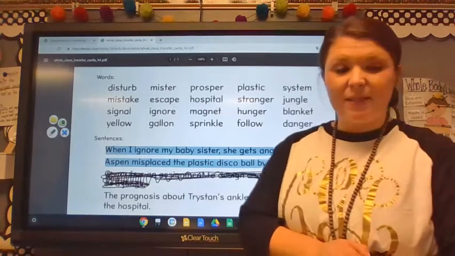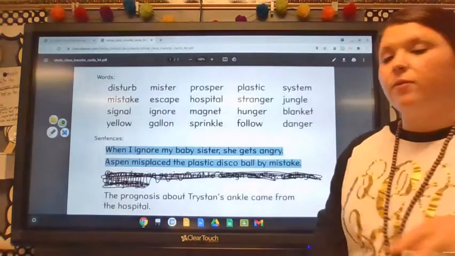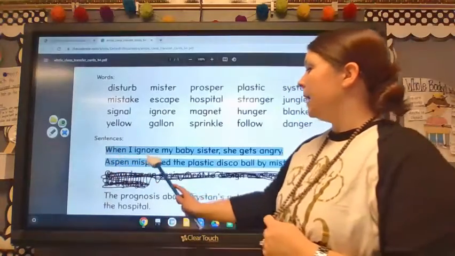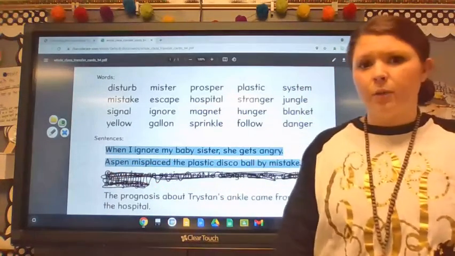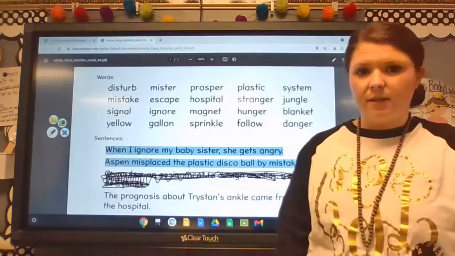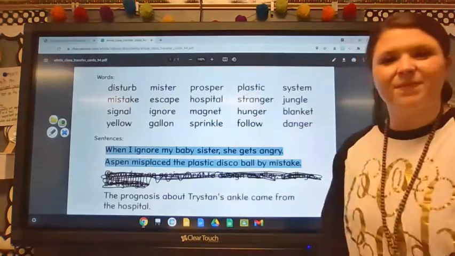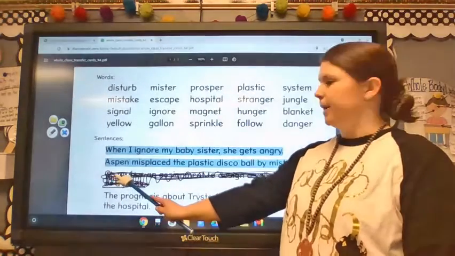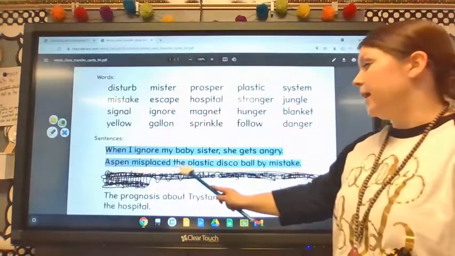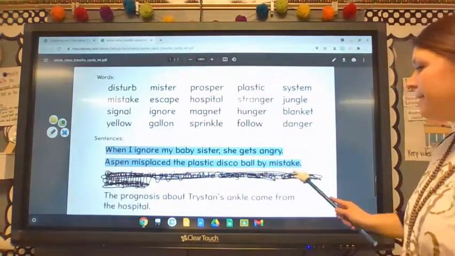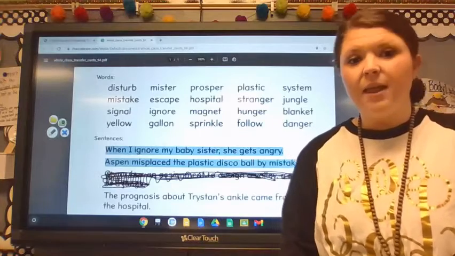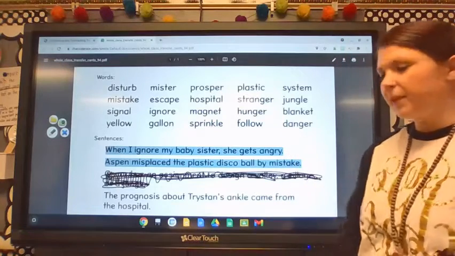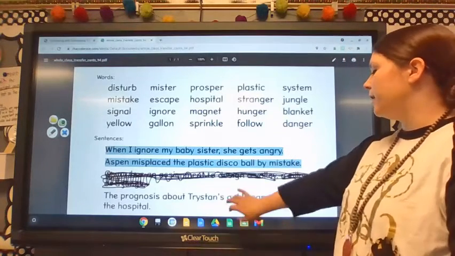All right, let's read these two sentences. Let's start with sentence number 1. Ready, read. When I ignore my baby sister, she gets angry. Who gets angry when they're ignored? The baby sister. Right? Ready, sentence 2. Read. Aspen misplaced the plastic disco ball by mistake. What was misplaced? The plastic disco ball. Yes. Now let's go ahead and look at this last sentence.